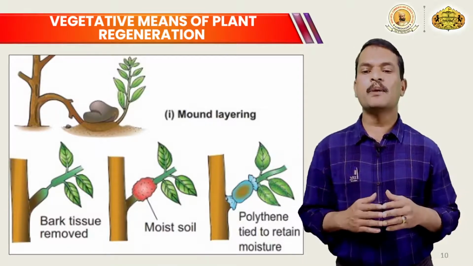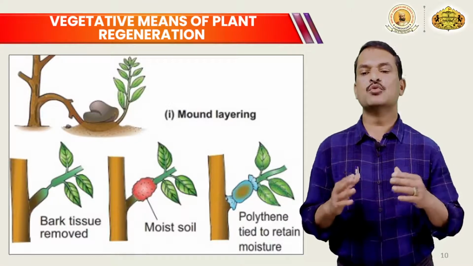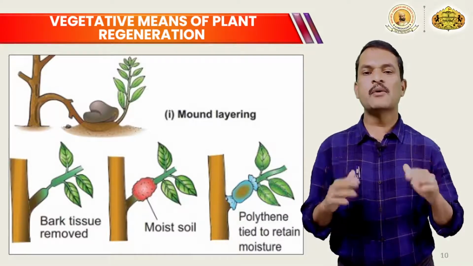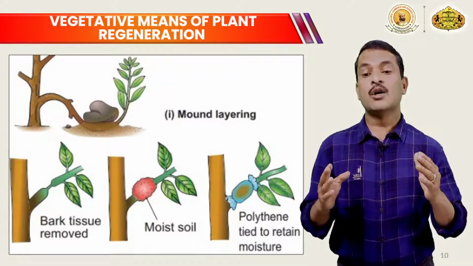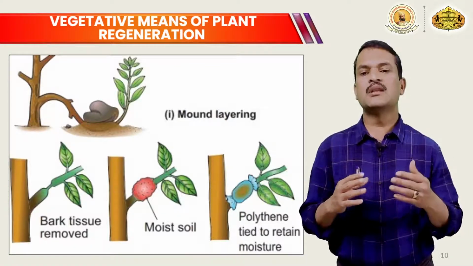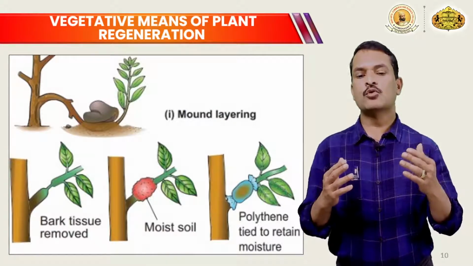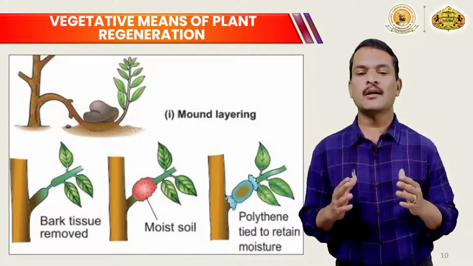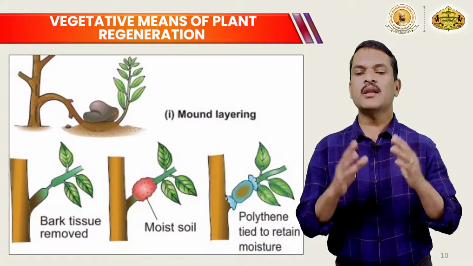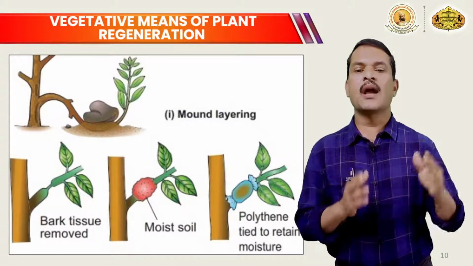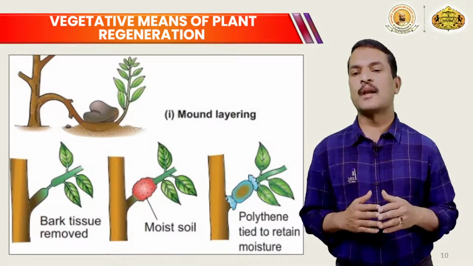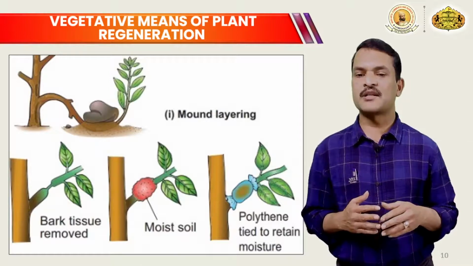Or in the pictures below you can see bark tissue removed from an area of around 2 to 3 centimeters, which is covered with moist soil, and then covered again with moss and paper so that the moisture is retained. After some days there will be root formation, and then we can cut that twig and plant it in a new pot or a new place where it will grow as a new plant. So it is again a vegetative means of plant regeneration.